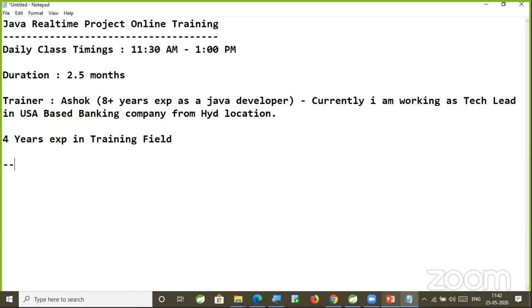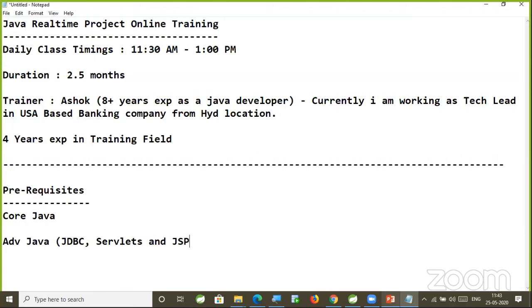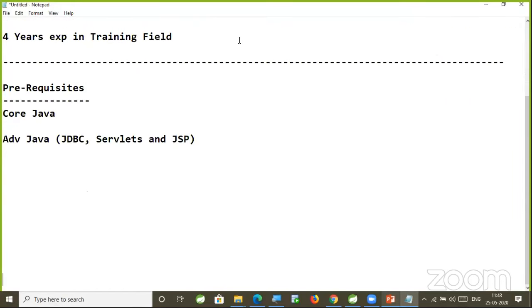Coming to the prerequisites to attend this Java real-time project online training with Ashok IT. You should know core Java as well as advanced Java. In advanced Java, JDBC, servlets and JSP you should know already. Along with this, an ORM framework. If you have basics of Hibernate, that is sufficient for us.